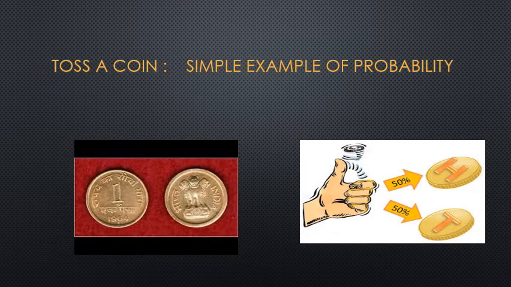The first example, if we toss a coin, either the head or tail will come up. We cannot predict whether in a particular toss head or tail will come, but there is a 50% chance of the tail being up. It means the probability of the desired event is 1 in 2.